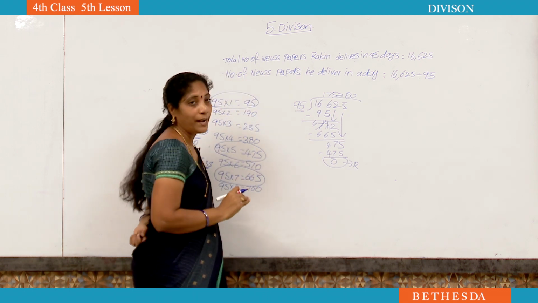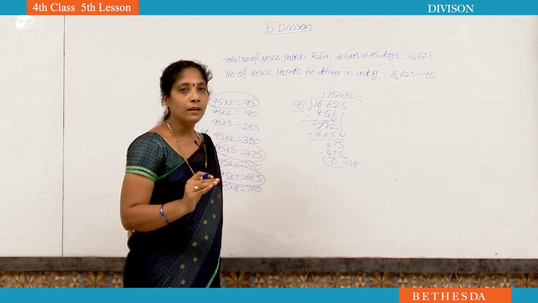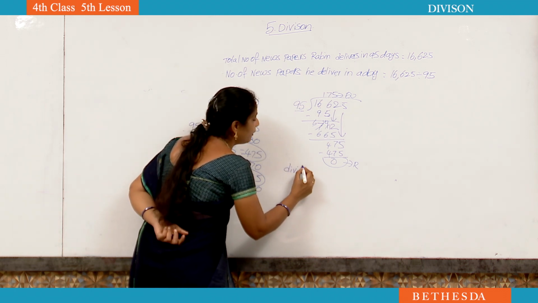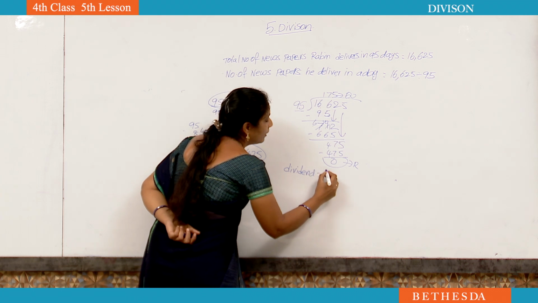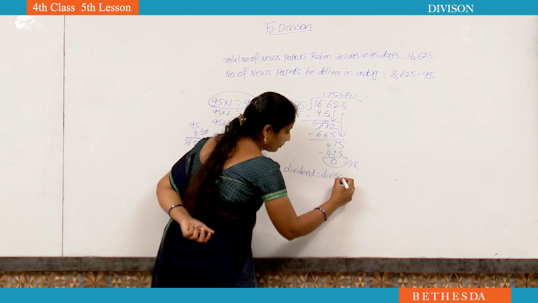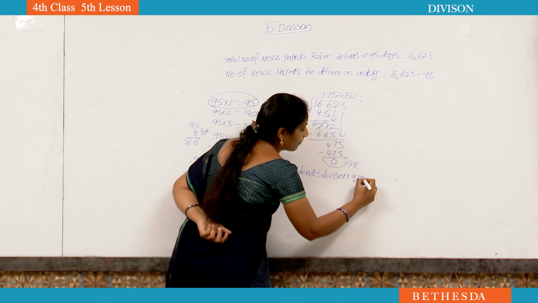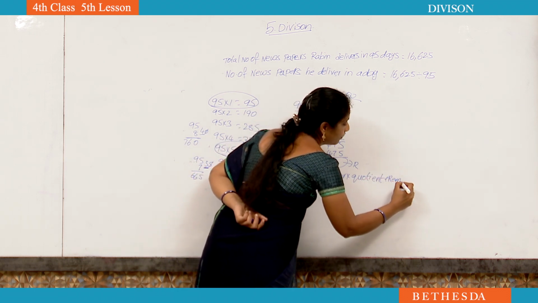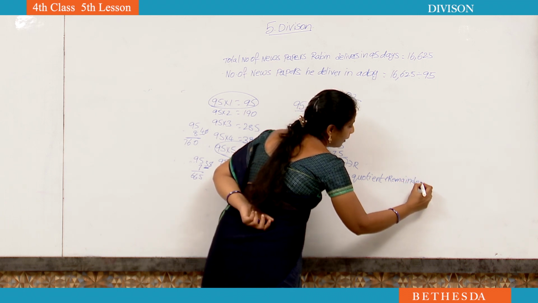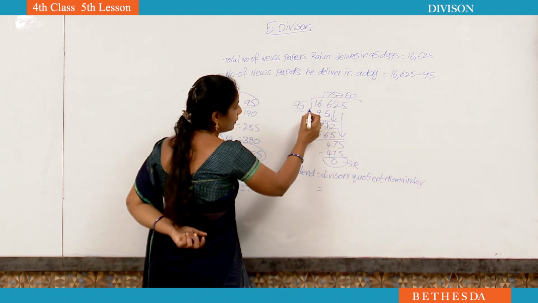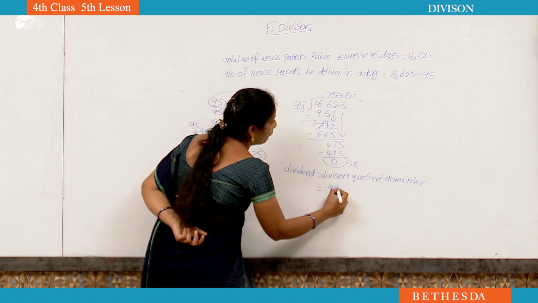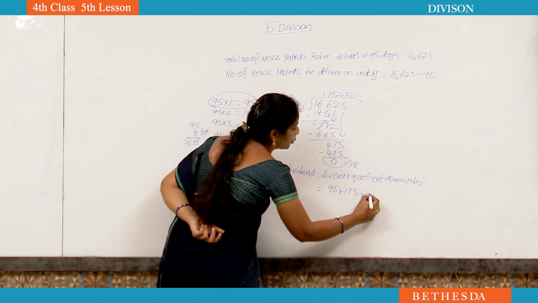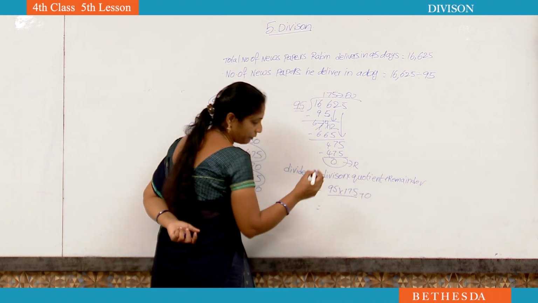Now we have to find out the relation between multiplication and division. For that, what is the formula? Dividend is equal to divisor into quotient plus remainder. Now, what is the divisor? The divisor is 95. 95 into quotient 175 plus remainder 0.